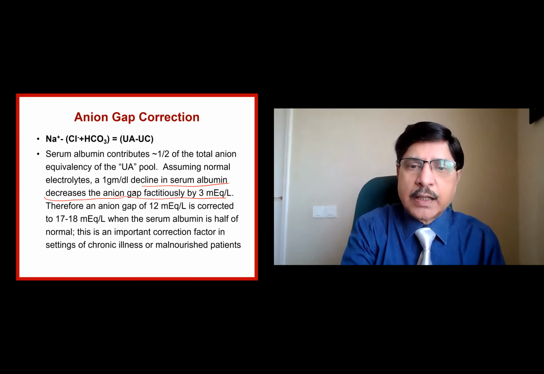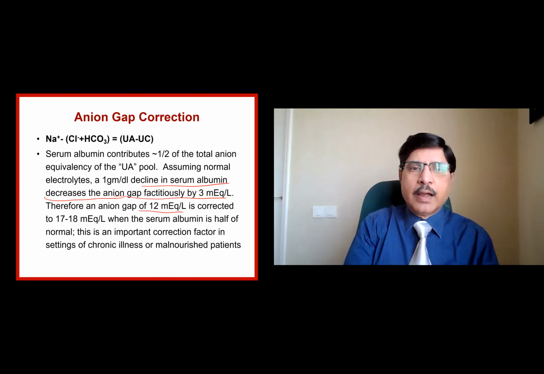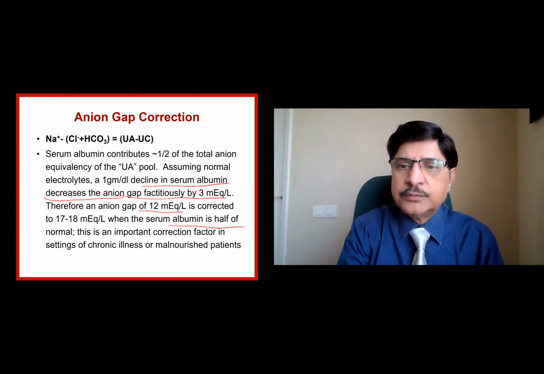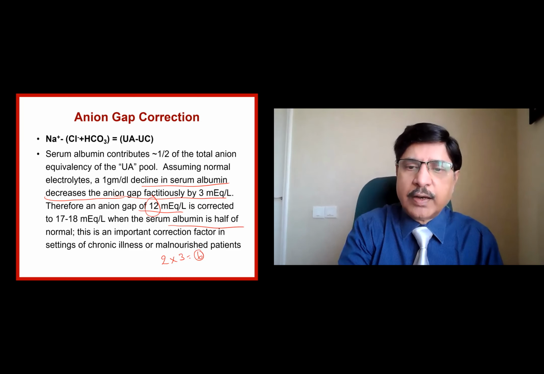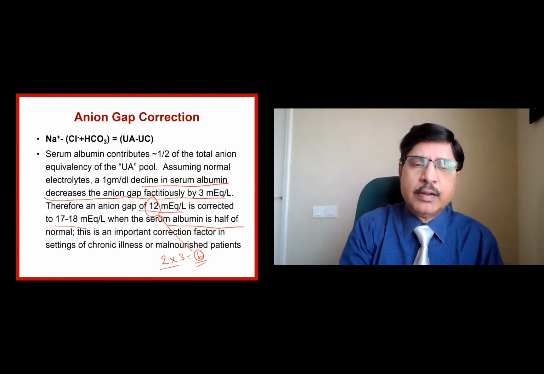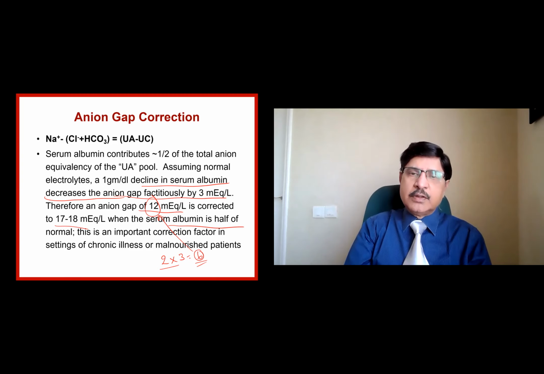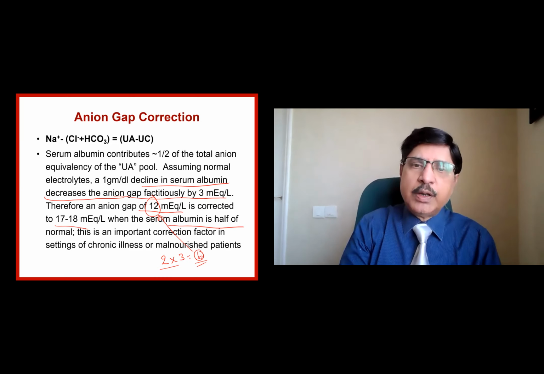So if there is an anion gap of 12 in a particular patient, and his albumin is half of the normal. Half of the normal means 2, and each gram decreases by 3 units. So it is 3 into 2, 6 units it was decreased. We are seeing 12. Originally it must have been 18. The 6 lower we are seeing because each gram is reducing by 3. So add this 6 to that 12 and that becomes 18 milliequivalents. So whenever there is hypoalbuminemia, you have to correct for the anion gap.